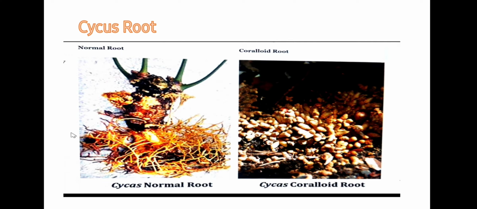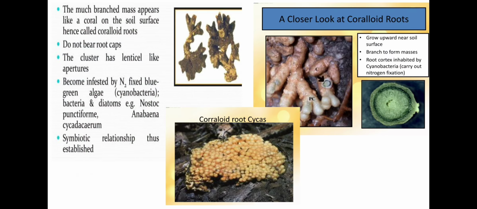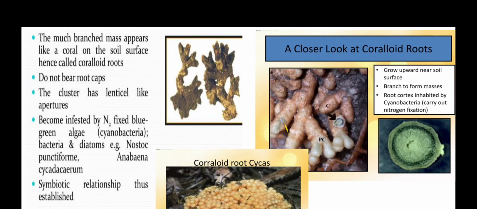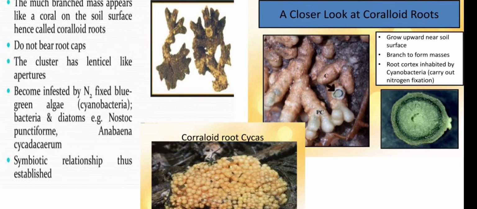Students, cycas show two types of roots, that is normal roots and coralloid roots. Coralloid roots are usually dichotomously branched, as you can see in this image. These are much branched and their mass appears like a coral on the soil surface, hence called coralloid roots. They don't bear a root cap. The cluster has lenticel-like apertures for aeration.